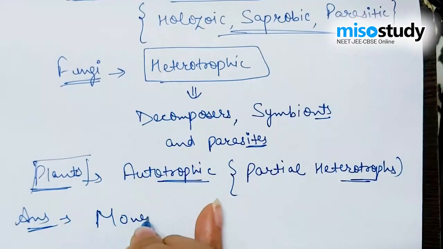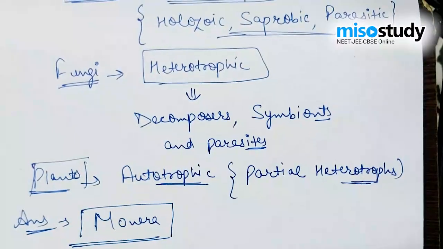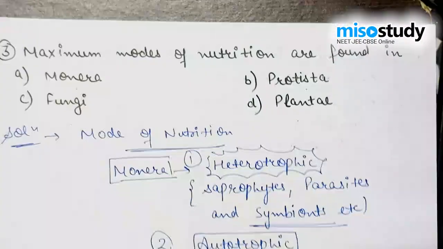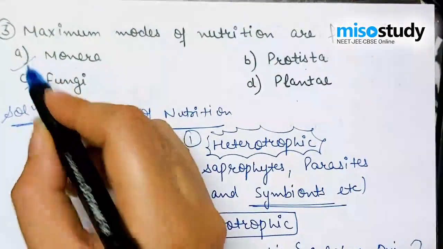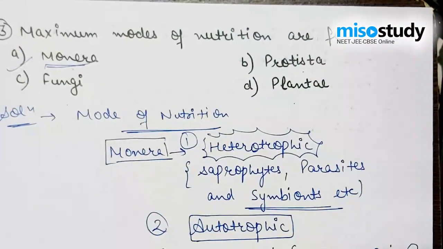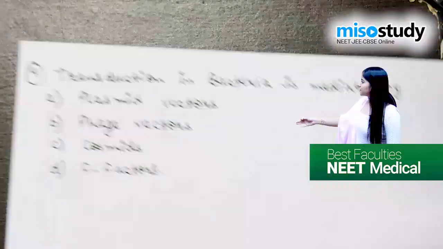So, according to the discussion, the right answer is Monera, in which the modes of nutrition are various as compared to fungi, Protista, and plants. So the right option for the question is option A, that is Monera, which includes various modes of nutrition as we discussed and compared with the others. Let's move on to the next question.